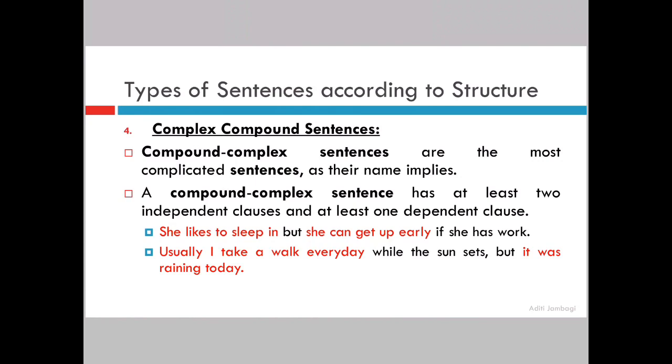Getting? So, this is a very simple way of understanding. What happens in a simple sentence? Only one independent clause is there. What happens in a compound sentence? At least two independent clauses have to be there. And in a complex sentence? At least one independent and at least one dependent should be there. And in a compound complex sentence, what is the condition? At least two independent and one dependent, right?